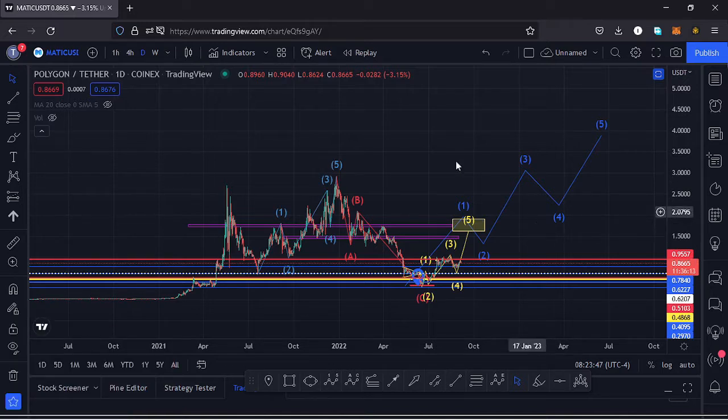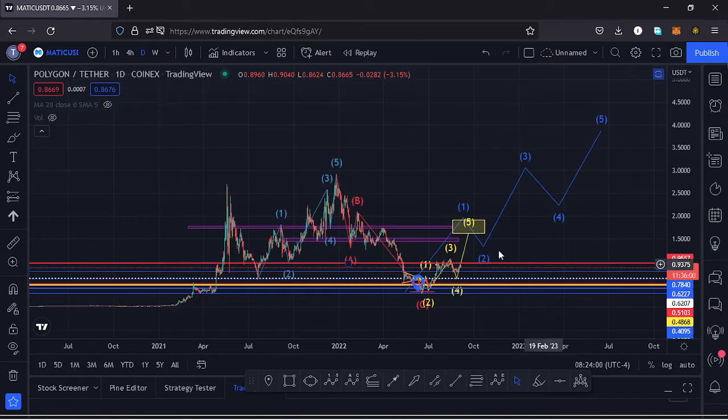Polygon Matic from the all-time high has been seeing lower prices in this massive ABC correction, which has now taken us back to around the $0.32 mark, and having done so I believe it has done the minimum that we expected it to do in its ABC correction, and soon we might see a very nice bounce to the upside in this 5-wave structure, having a wave 5 taking us back to an all-time high.